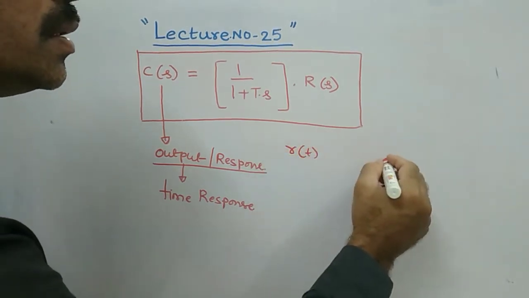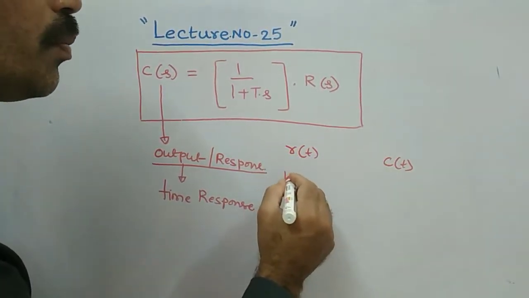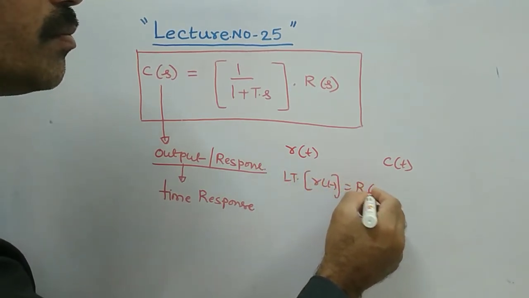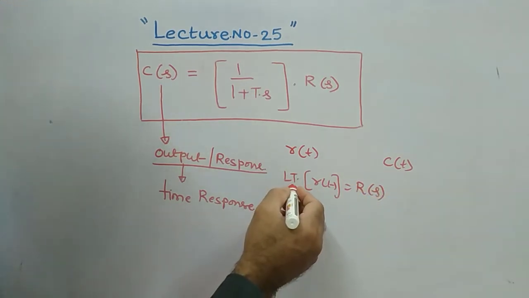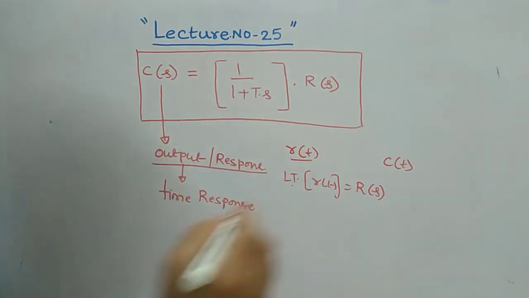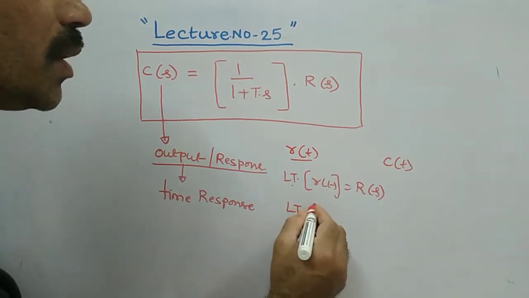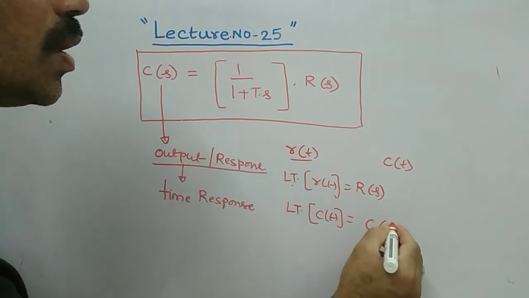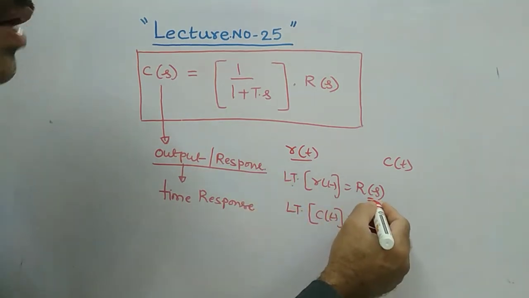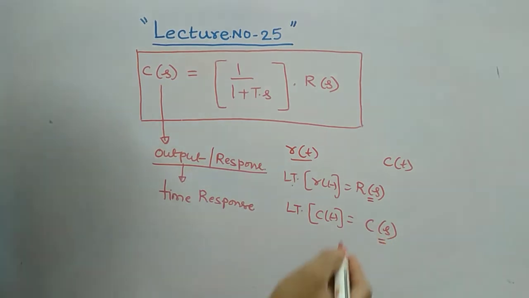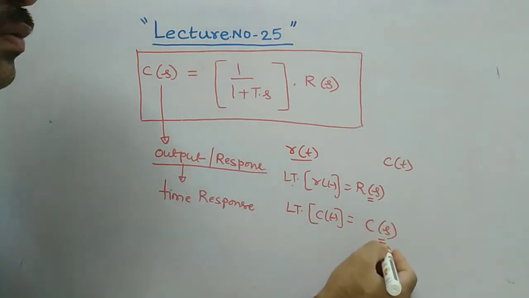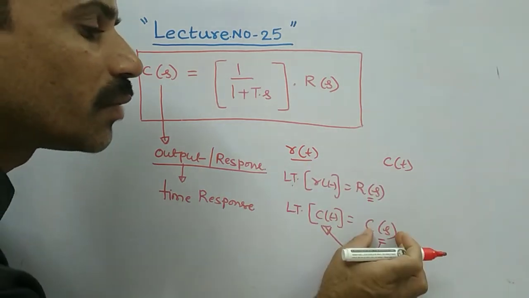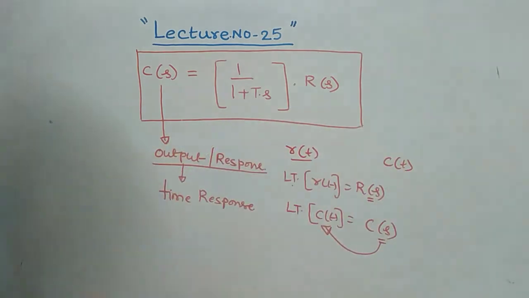If you apply the Laplace transformation to the input R(t), you will get R(s). Similarly, if you apply Laplace transformation to C(t), you get C(s). Now you have expressions in R(s) and C(s). If I want C(t) back from C(s), then you have to apply the inverse Laplace transformation to R(s) or C(s), whatever it is.